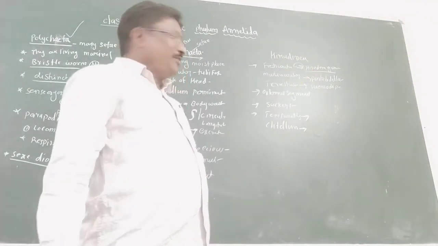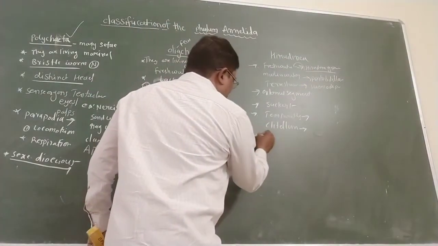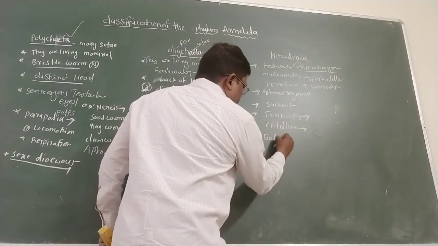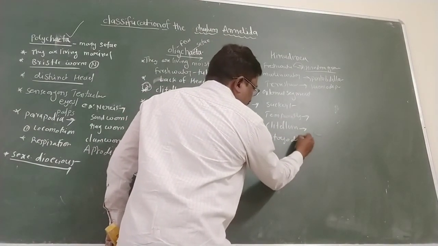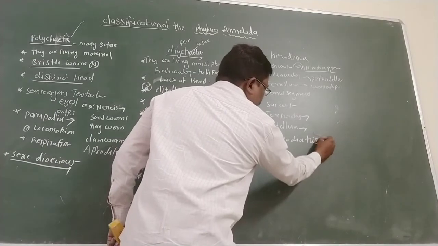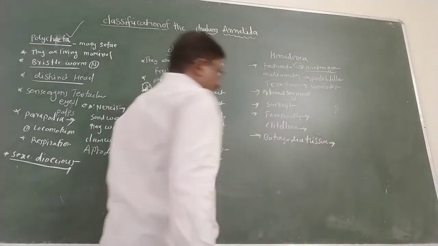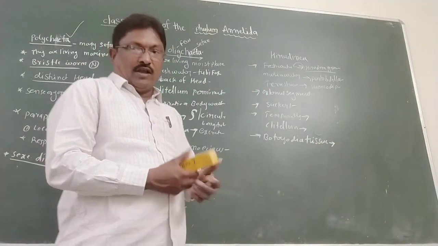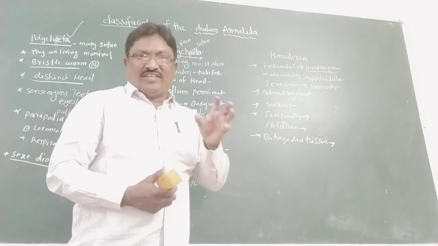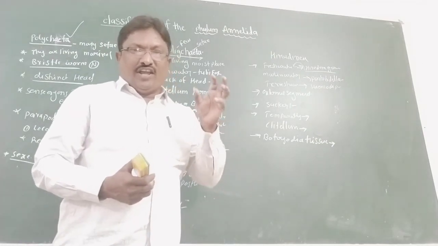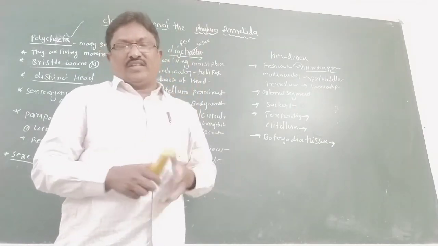Especially in their body, botryoidal tissue is present in the coelomic cavity. Botryoidal tissue is a grape-bunch-like structure.